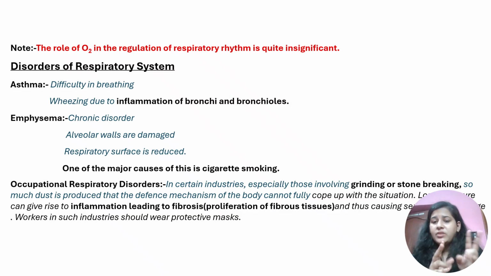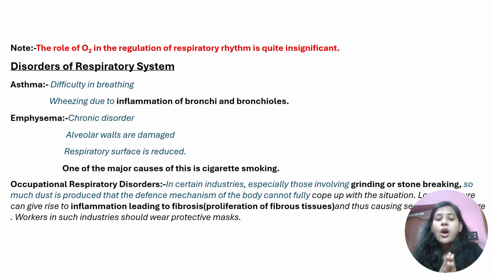It is very important. They can ask you to differentiate between asthma and emphysema. They will give you statements and ask you which one is which. So for these two, you have to go through the statements. Asthma: difficulty in breathing, wheezing due to inflammation of bronchioles. Emphysema: chronic disorder, alveolar walls are damaged, respiratory surface is reduced.